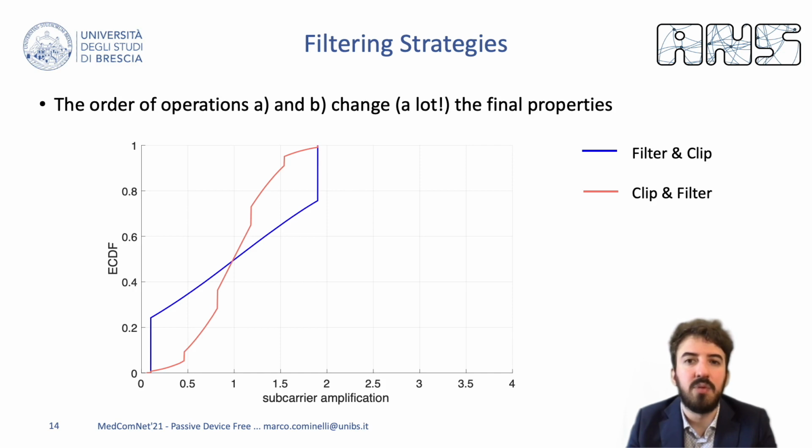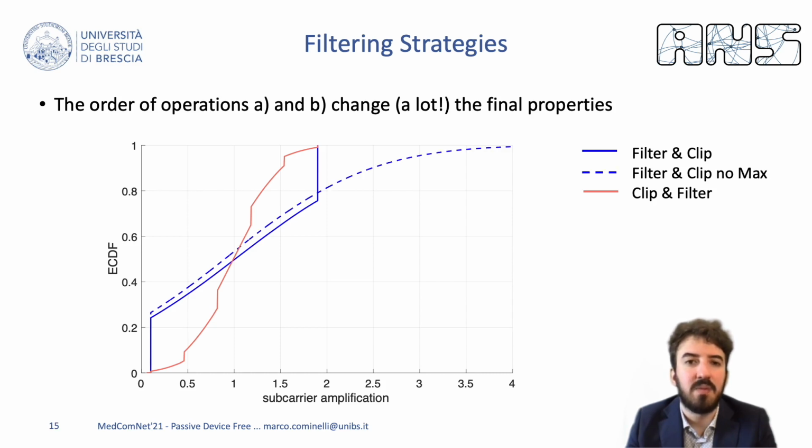Please notice that the moving average filter works on 5 samples at a time, and since the clipping happens before the smoothing, there are some configurations of the amplification values that happen with probability greater than 0. In fact, the discontinuities in the ECDF correspond to all the possible combinations of clipped values.